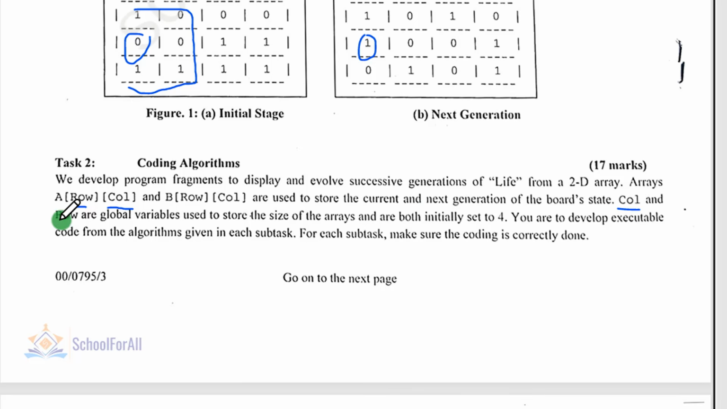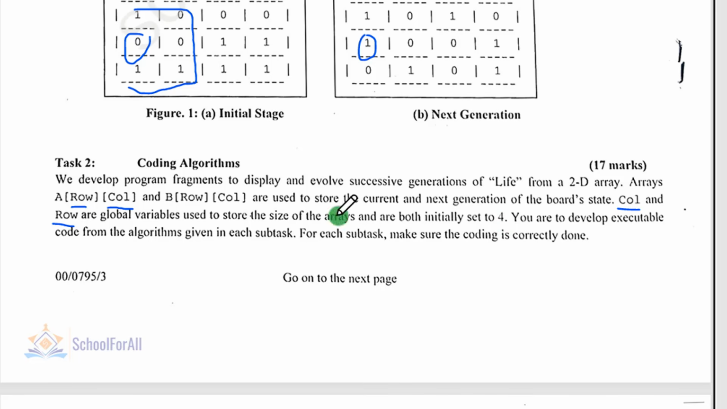So they say call and row are global variables. Good. So I'm going to show you how to declare global variables. Global variable simply means variables that are declared outside of functions, so that we can use them in any function without any problem. So it's exactly that. You are seeing that row and column have a fixed value, which is 4.